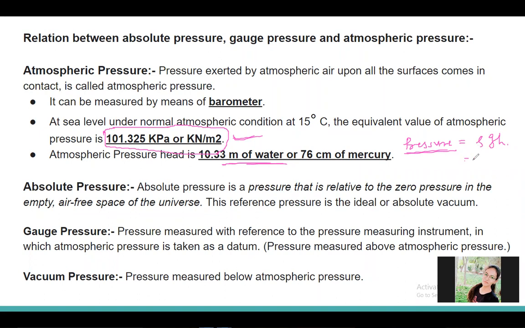Rho g h, or simply by omega into h. As the atmospheric pressure is given in kilonewton, we will use the second formula. Suppose I am now dealing with water. What is the weight density of water?